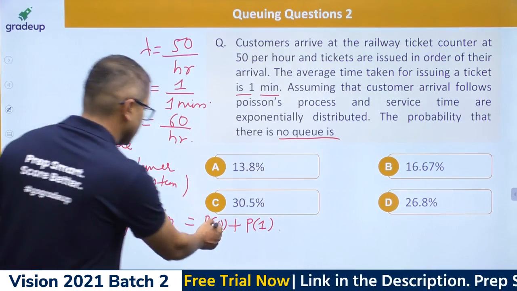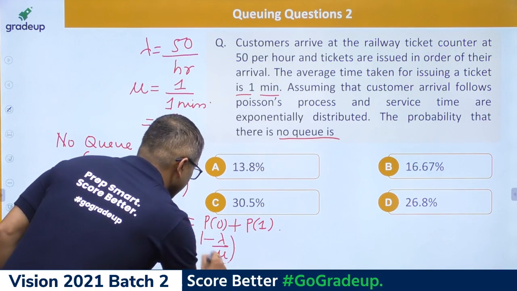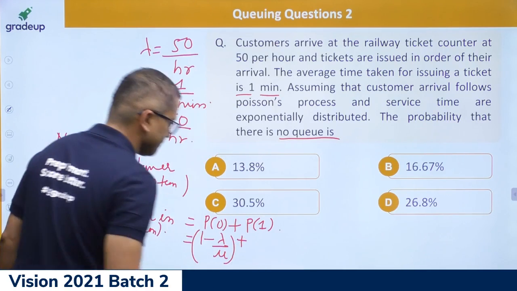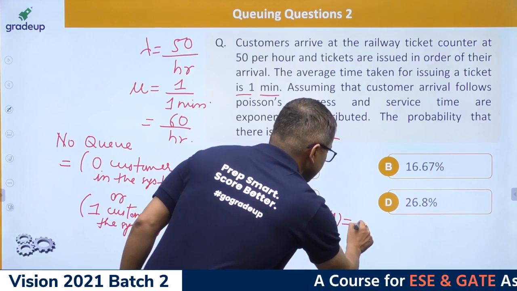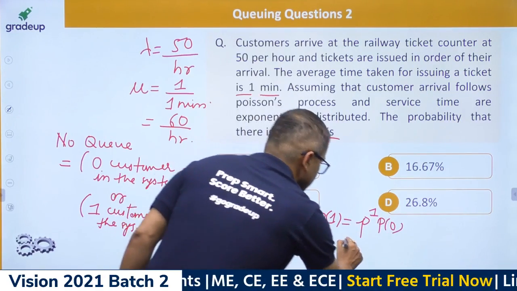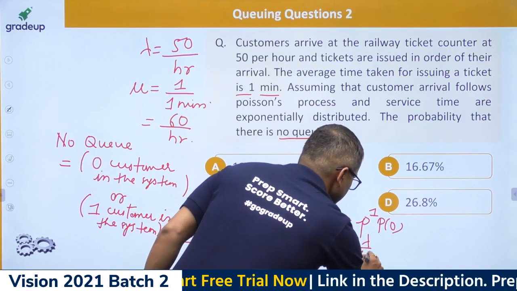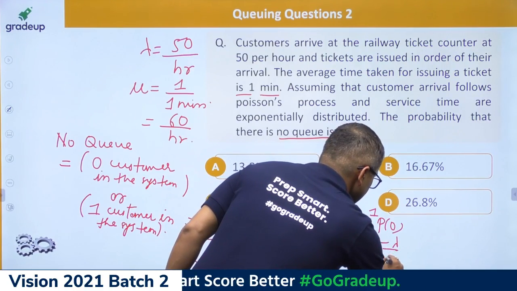What is P0? P0 is 1 minus lambda upon mu. What is P1? Let's write it over here. P1 is nothing but rho to the power 1 into P0. What is rho to the power 1? That is nothing but lambda upon mu, into P0, which is 1 minus lambda upon mu.